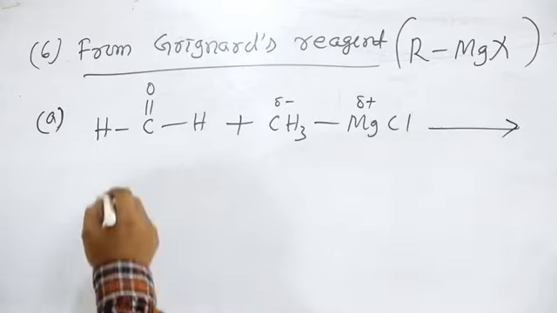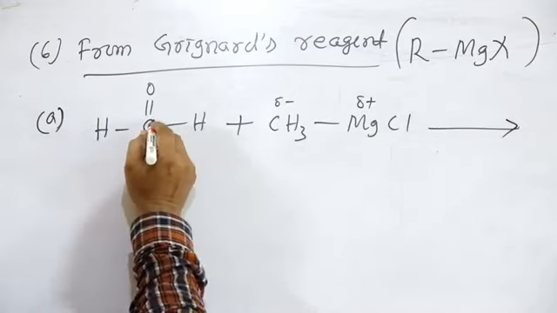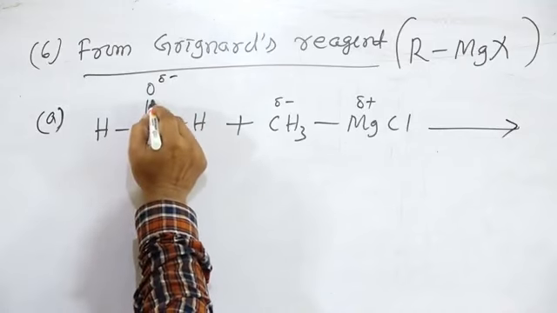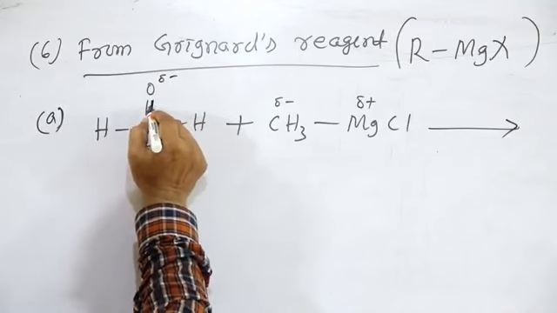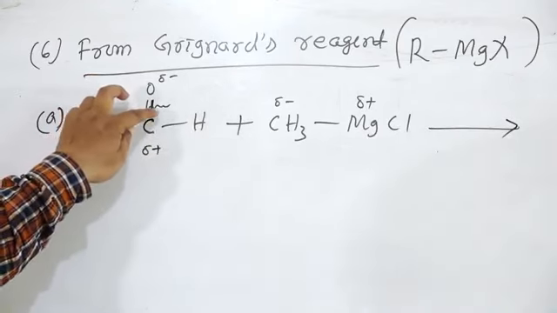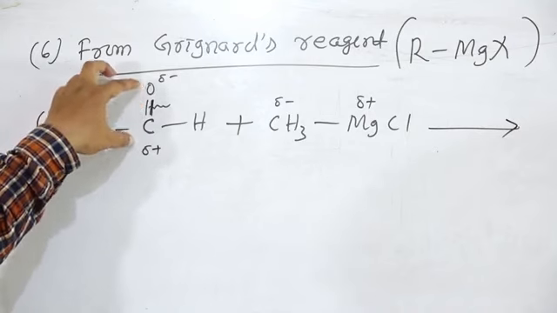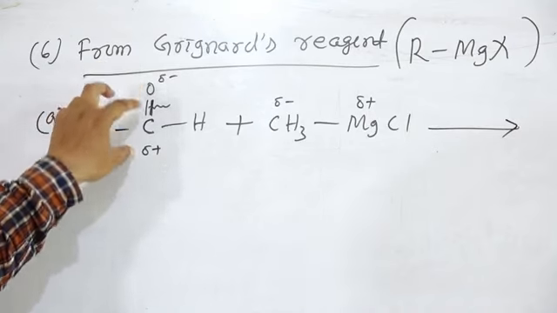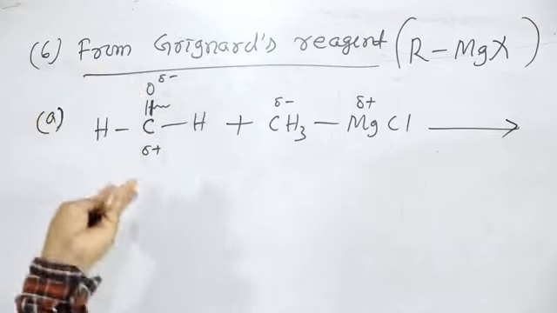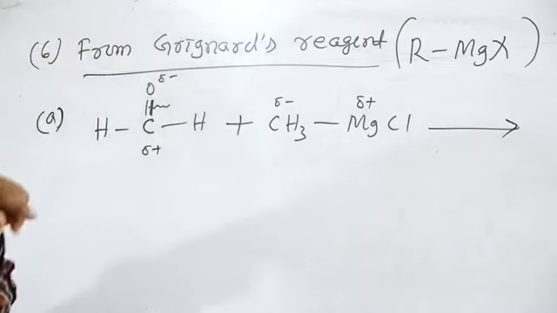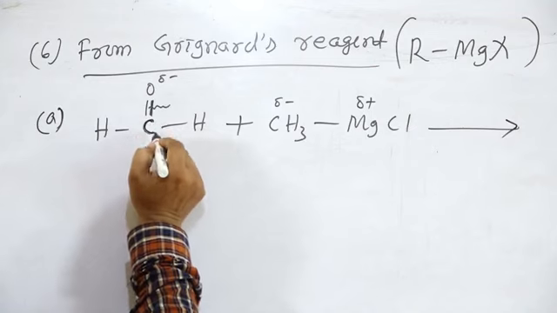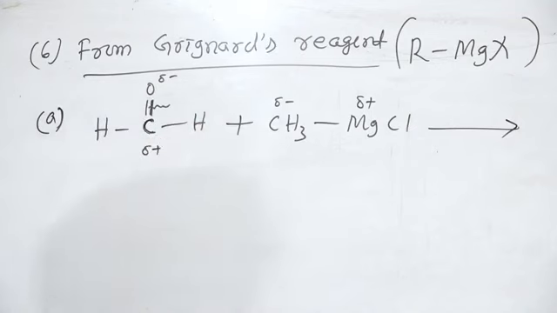Then the carbonyl group, C double bond O, has delta minus on oxygen and delta plus on carbon. The pi bond will break. This is the polarization of the carbonyl group, because carbon has electronegativity 2.5 and oxygen 3.5, so the shared pair of electrons is shifted more towards the oxygen atom. So this bond is polar, carbon acquires a positive sign and oxygen a negative sign.